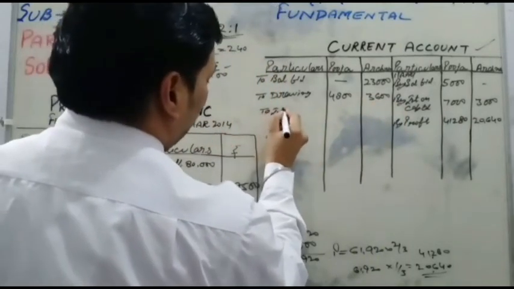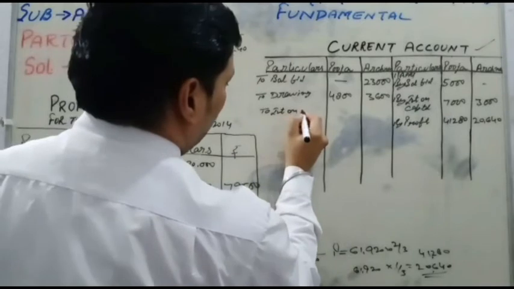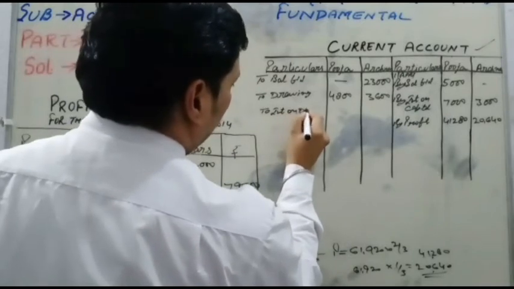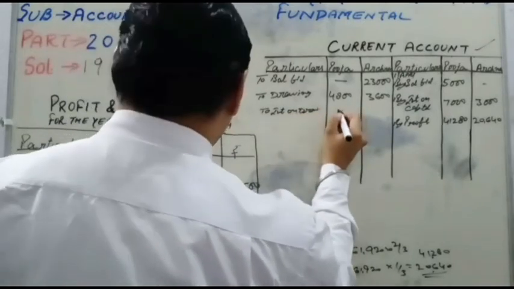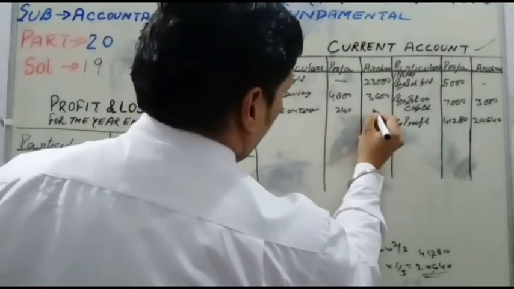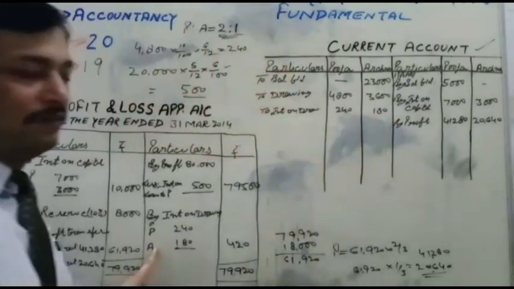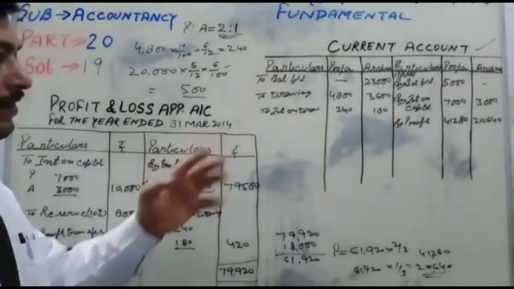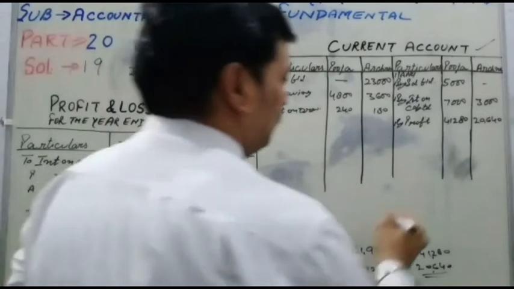Interest on drawing is paid by the partners and charged by the firm. So interest on drawing is 240 and 180. So friends, that was the posting of the current account, and now the next work is the total.